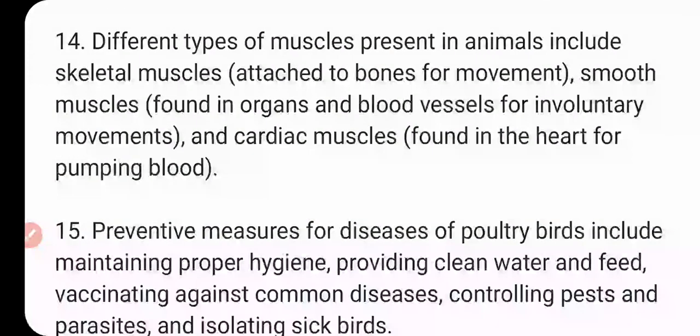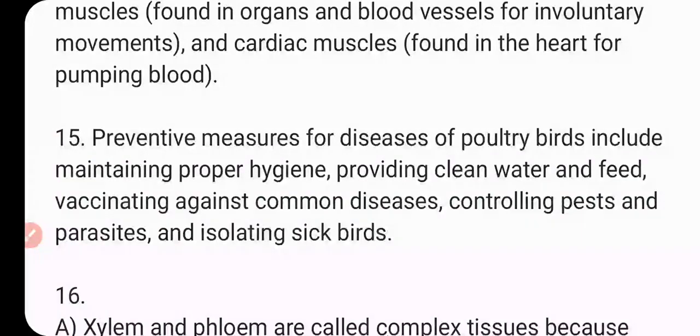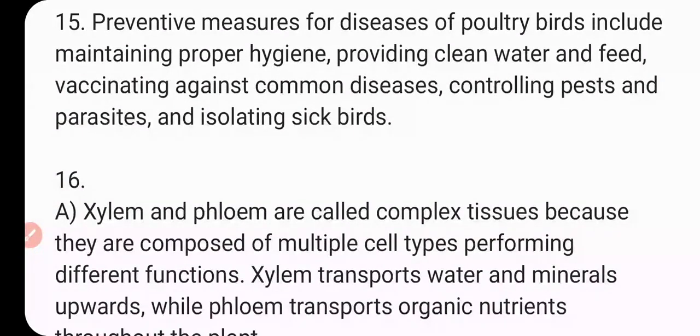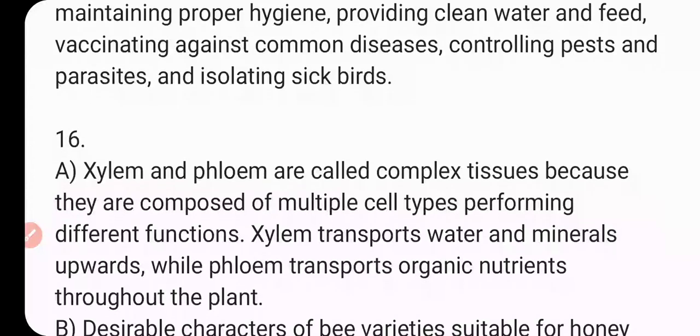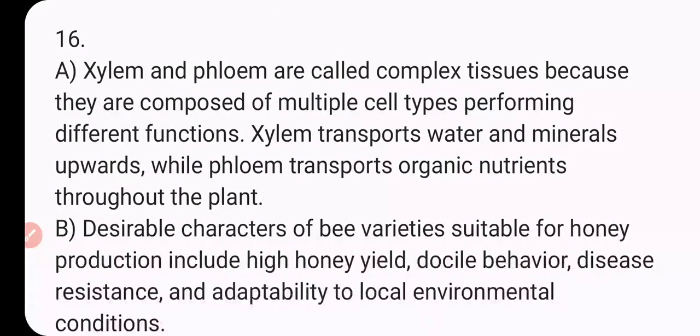14. The different types of muscles present in animals include skeletal muscles attached to the bones for movement, smooth muscles found in organs and blood vessels for involuntary movement, and cardiac muscles found in the heart for pumping blood. Preventive measures for diseases of poultry birds include maintaining proper hygiene, providing clean water and feed, vaccinating against common diseases, controlling pests and parasites, and isolating sick birds.